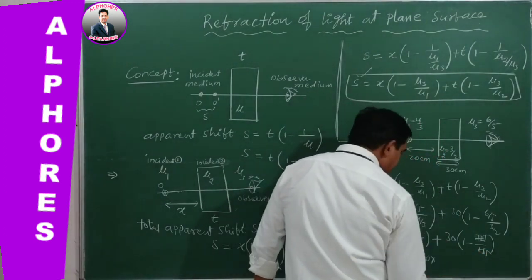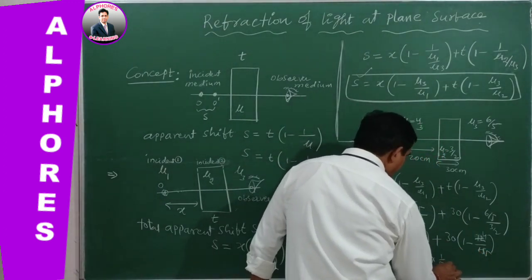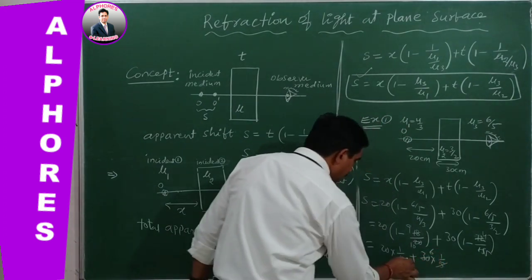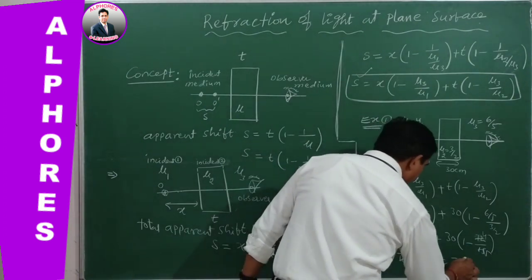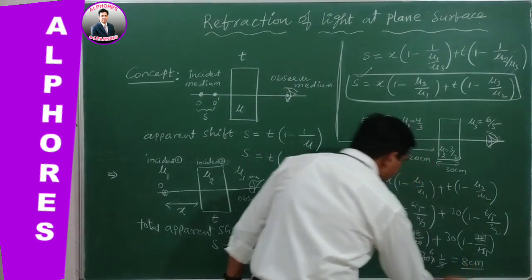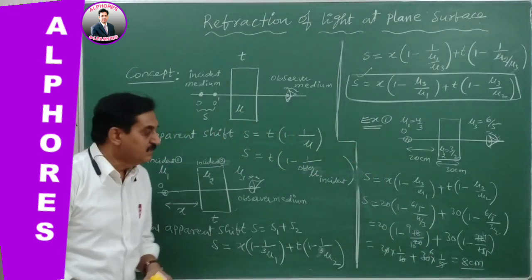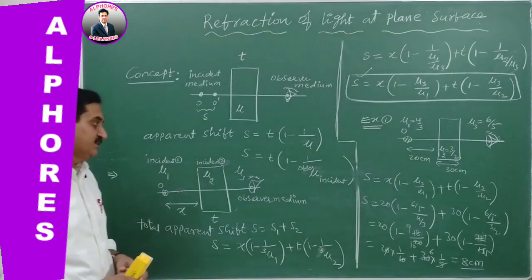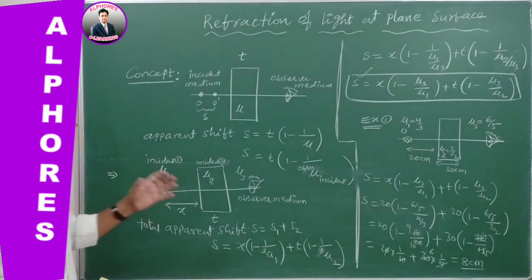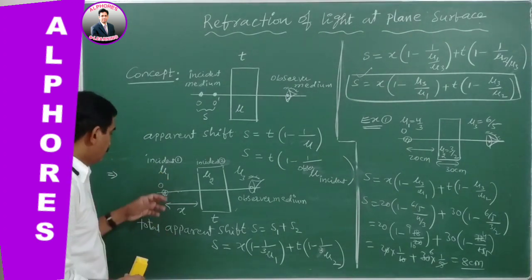So after simplifying this, 1 by 5. So you will get 8 centimeters: 6 plus 2, 8 centimeters. This is the apparent shift taken by the object due to refraction of light through two media.